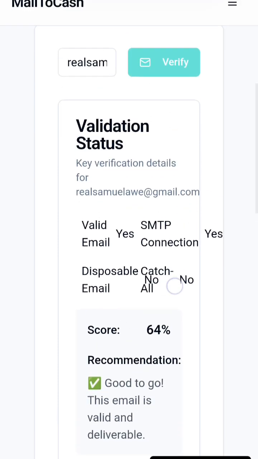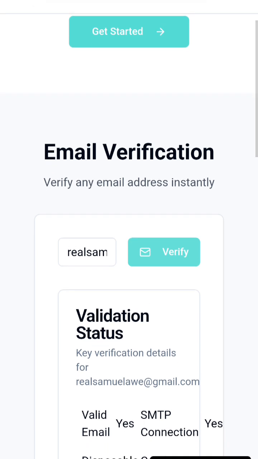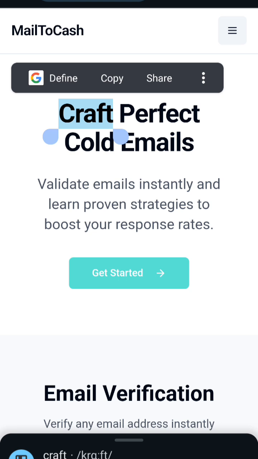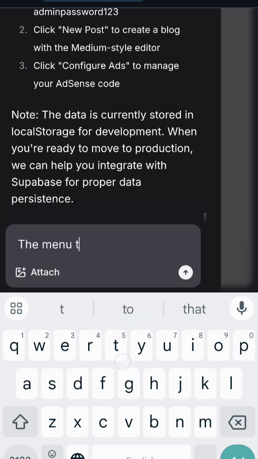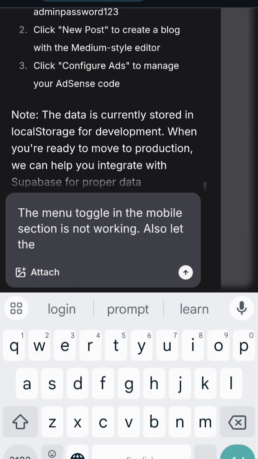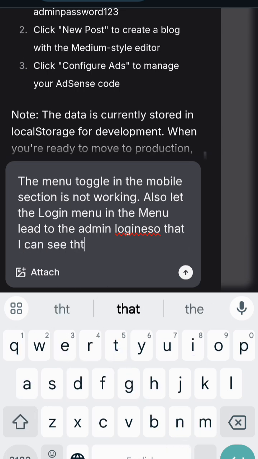So I'm going to tell it to work on this to make it more mobile responsive, right? I know what I need to do, so I can write it down and ask it. And then this toggle is not working. So these are the things that I'm going to tell it. So I'm going to go back. Menu toggle, especially the menu toggle in the mobile section, is not working. Also, let the login menu in the menu lead to the admin login so that I can see the data, the backend. All right, so fix that.